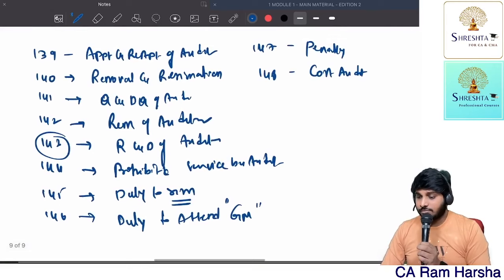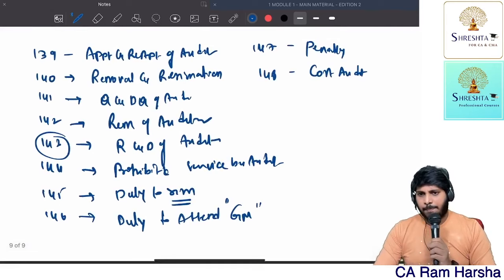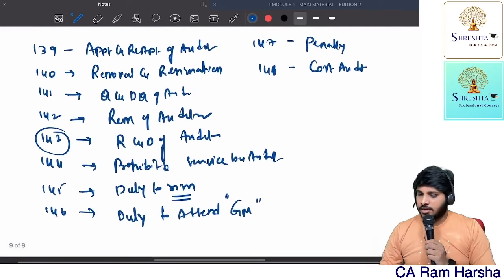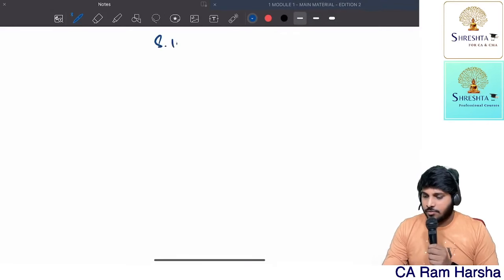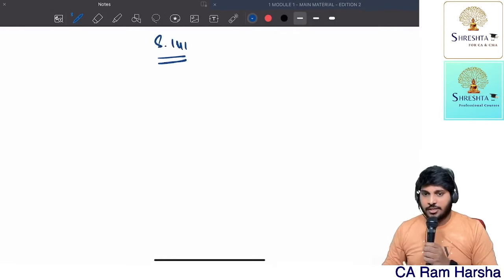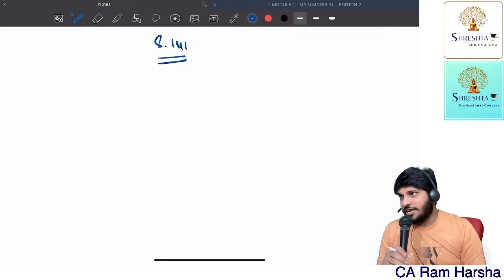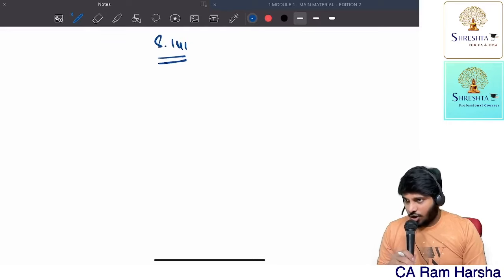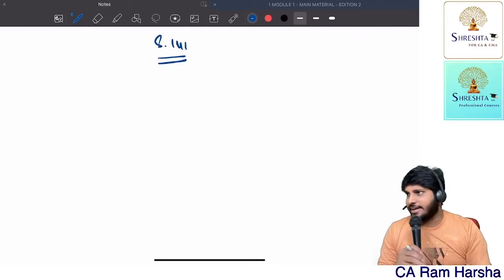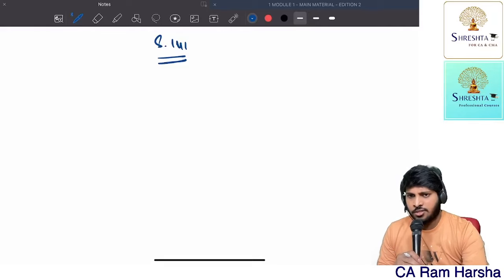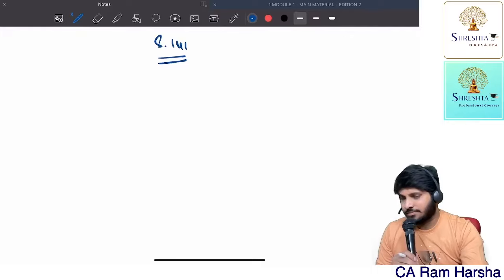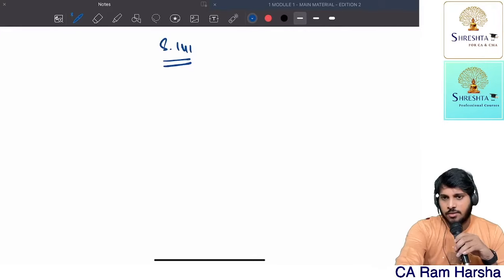So we'll continue straight away with 141. We'll start with section 141, which is talking about qualifications and disqualifications of auditor. So we'll take a break and then get back.